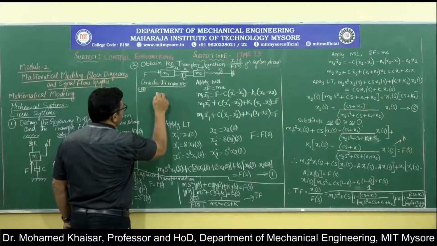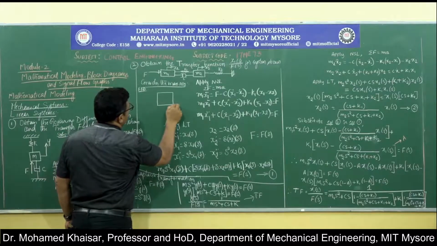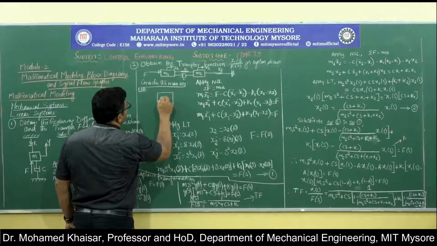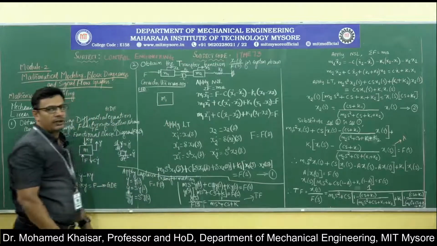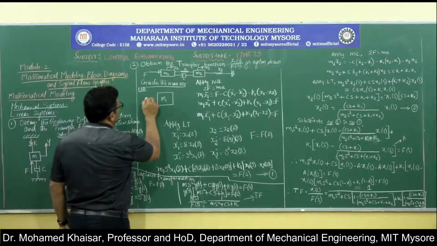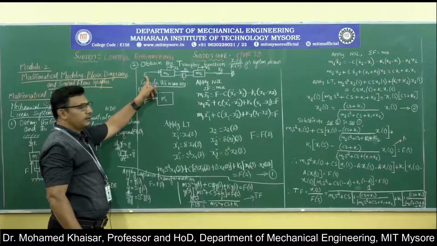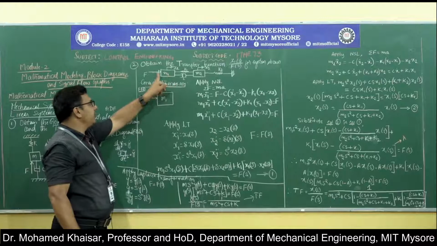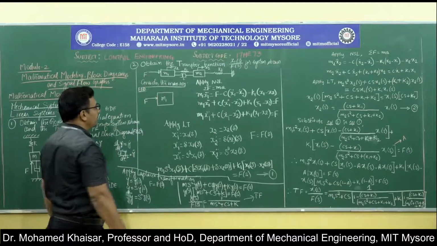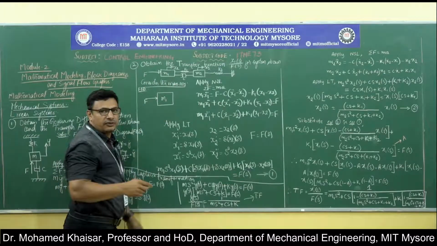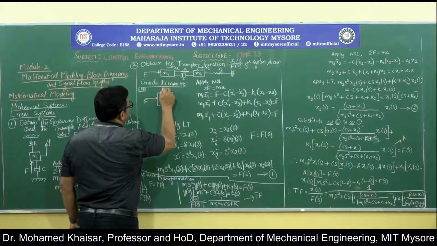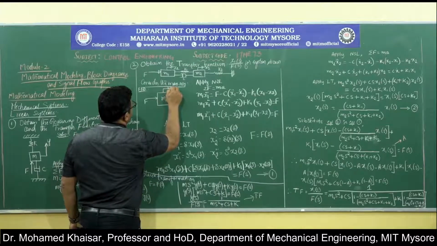First write, there is a mass m1. What is happening to this mass? This mass is getting disturbed by a force F. m1 is the mass which is getting disturbed by force F. Now, what is the effect of this disturbance? The mass m1 is getting displaced by distance x1.